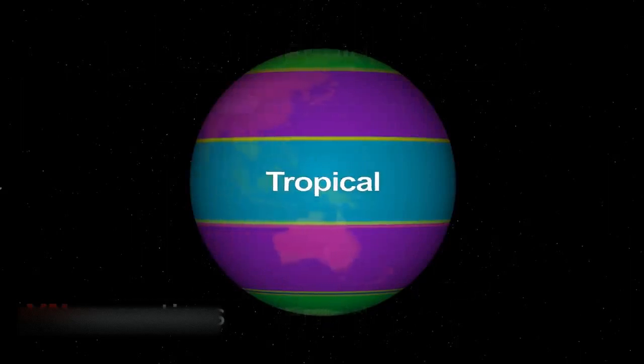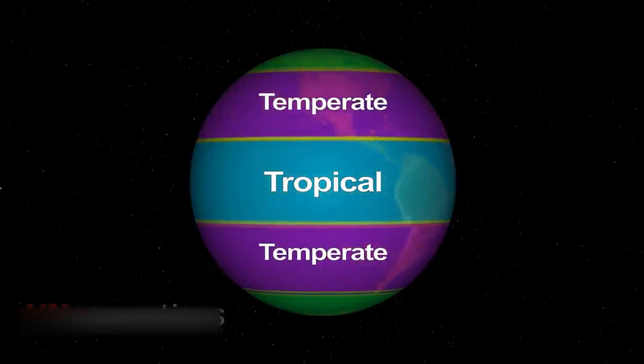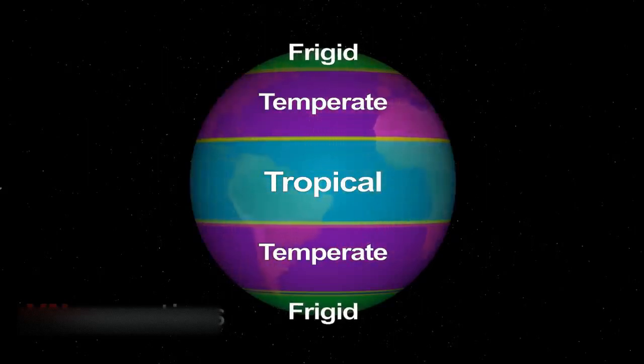Now, in the tropical regions, summers are very hot and winters are mild. Similarly, in the temperate regions, like in India, Delhi lies in the temperate region. So in the temperate regions, summer as well as winter both are extreme. And in the frigid zone, throughout the year, it is very cold.